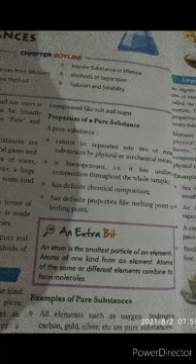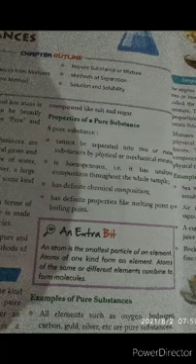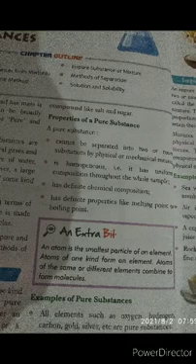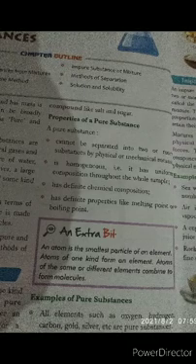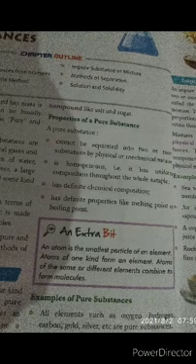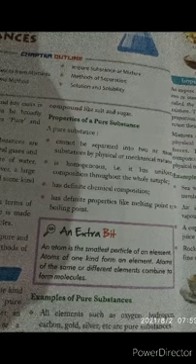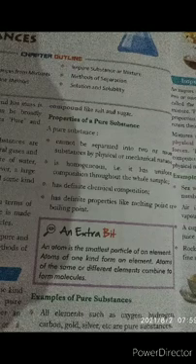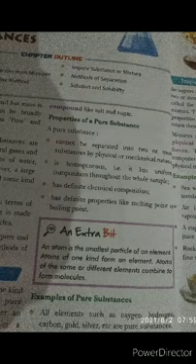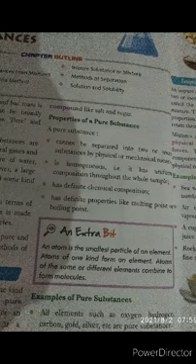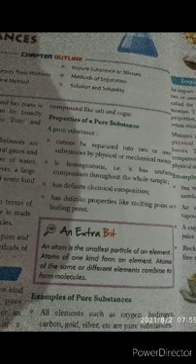An extra bit. An atom is the smallest particle of an element. Okay, what is the smallest particle of an element? Atom. Okay, remember it. Atoms of one kind form an element. Atoms of the same or different elements combine to form molecules.